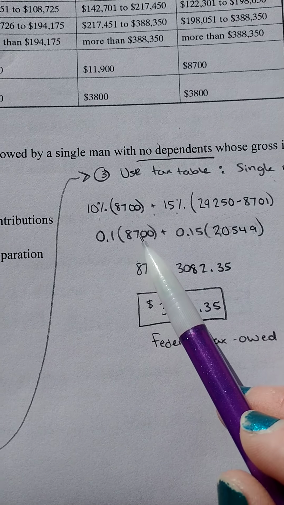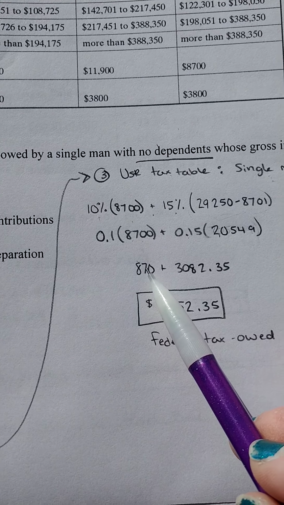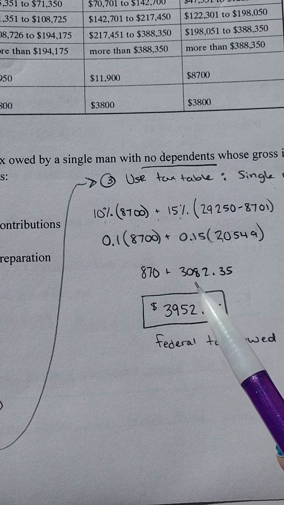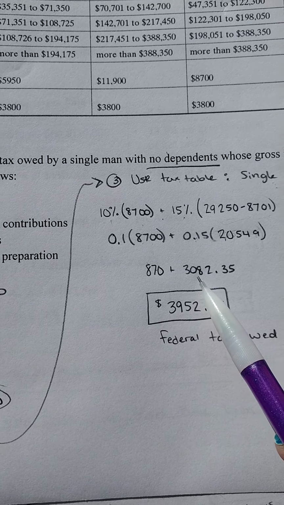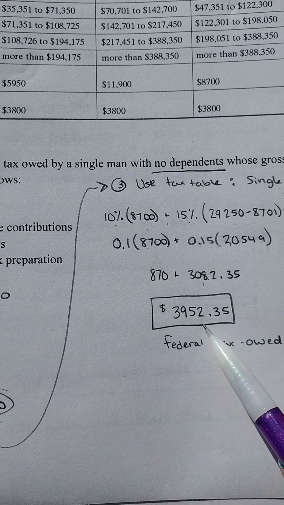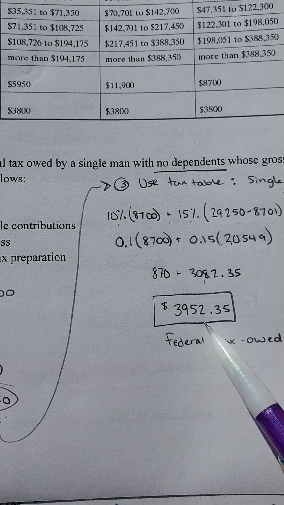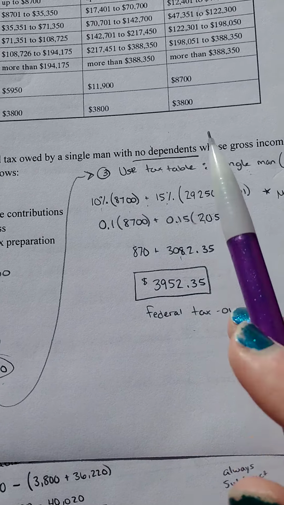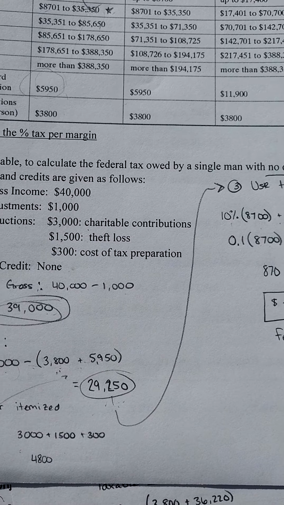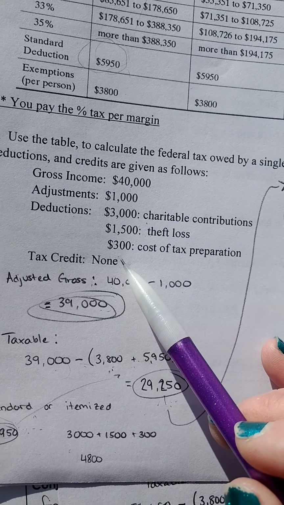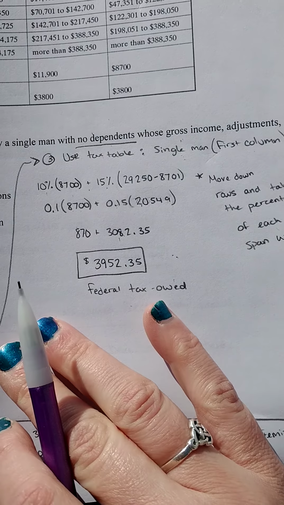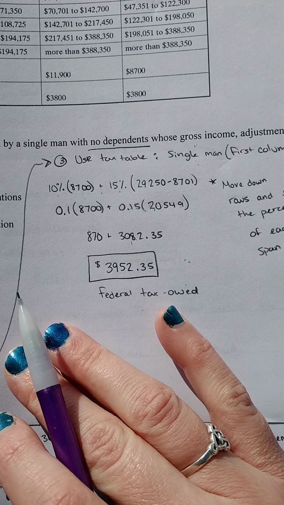Then from there, 10% of $8,700 is $870. 15% of $20,549 is $3,082.35. Add that together and you get $3,952.35. That is the federal tax owed by a single man, no dependents, whose gross income, and so on. If we had tax credits, we would deduct that. We don't have any tax credits. So that is our final answer. And that's all for your day 1 notes. We'll pick up with day 2 tomorrow.